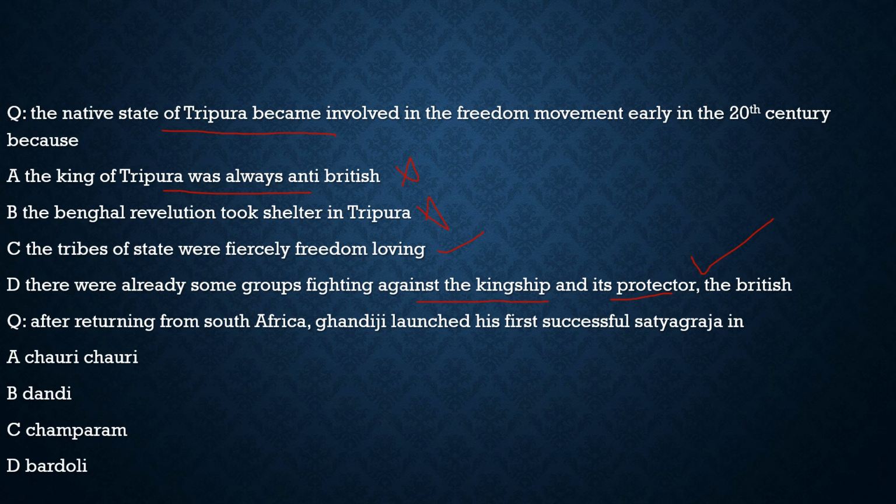Now with this, let's move to another question. It says, after returning from South Africa, Gandhiji launched his first successful satyagraha in. If you have followed me, we solved the same question in the earlier class too. Now you can understand that sometimes UPSC only changes the wordings of the question.